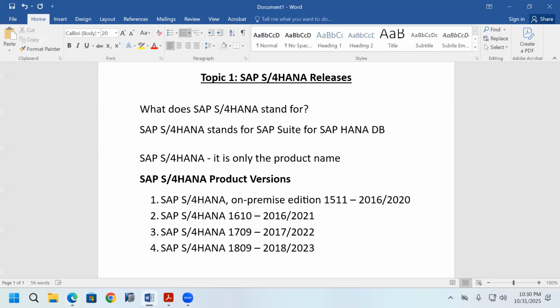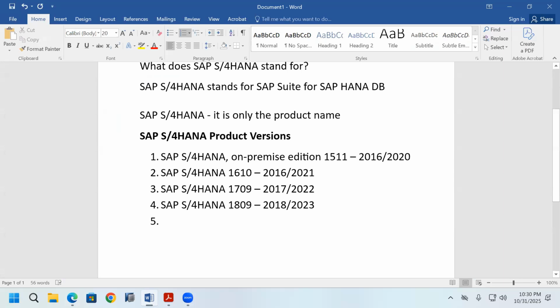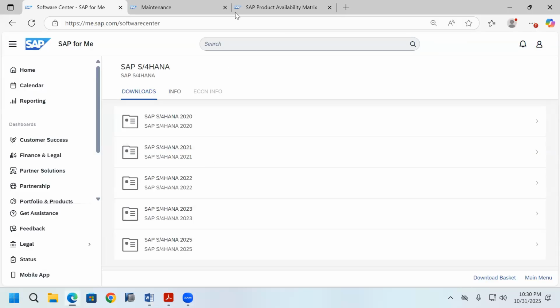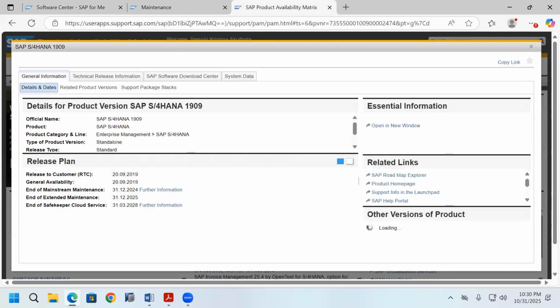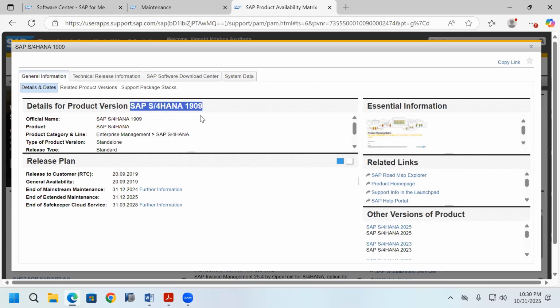Next, which version did they release after SAP S/4HANA 1809? They released SAP S/4HANA 1909. In which year is it released? In 2019 it is released. In 2024 the mainstream maintenance date is completed, and this year extended maintenance is also completed.